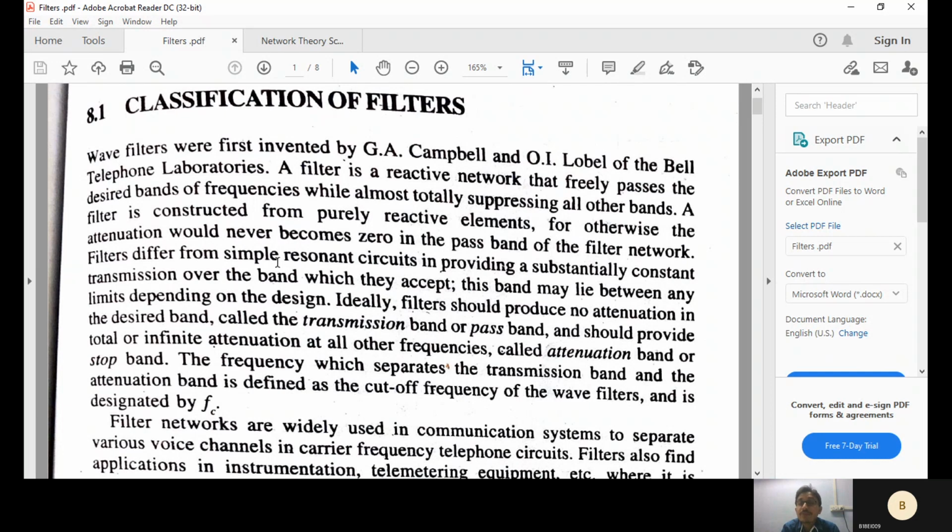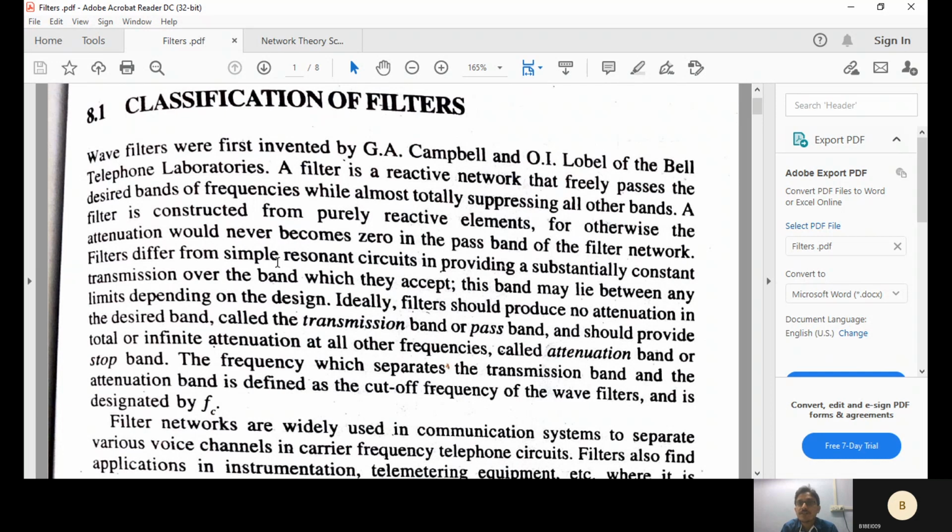Coming to the high frequency filters or high pass filters. Let's say your cut-in frequency is FC, and it may be 1 kilohertz. Above 1 kilohertz, the filter will allow. That is called the pass band.